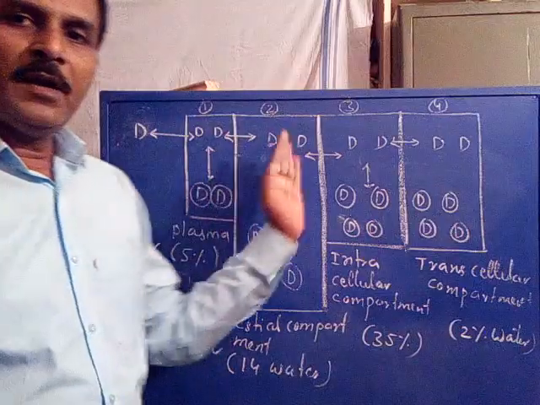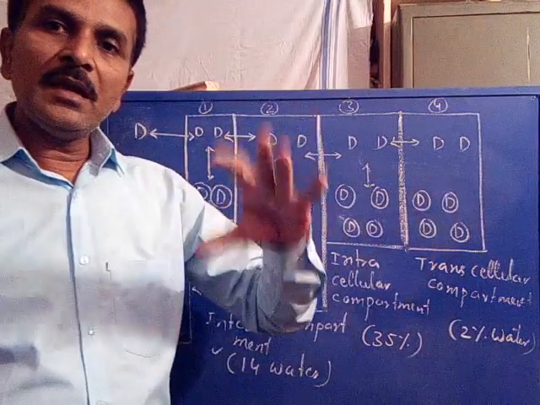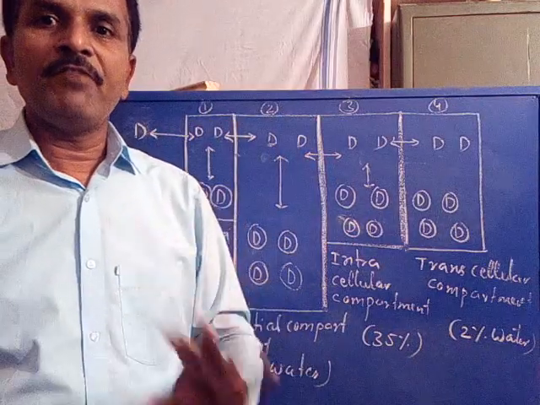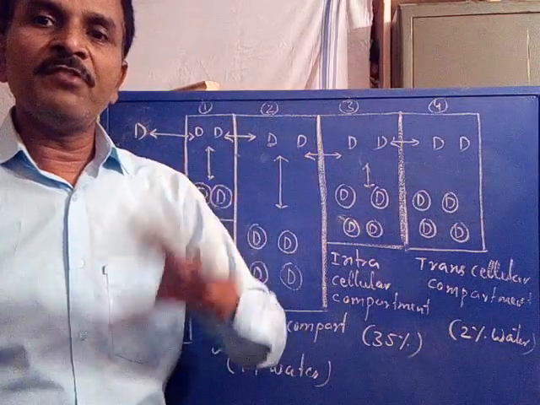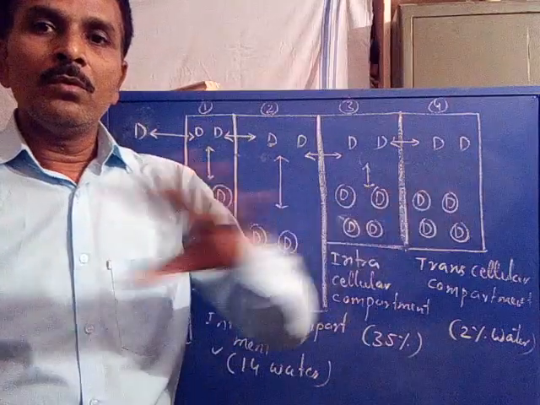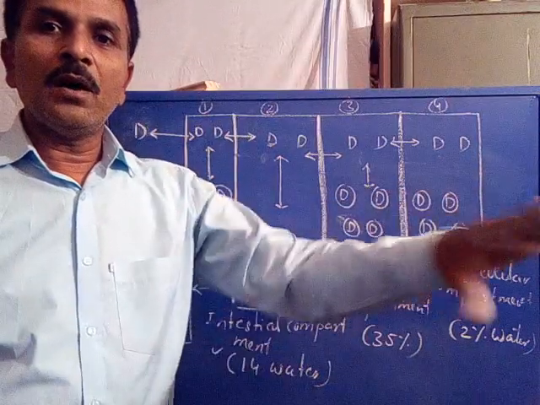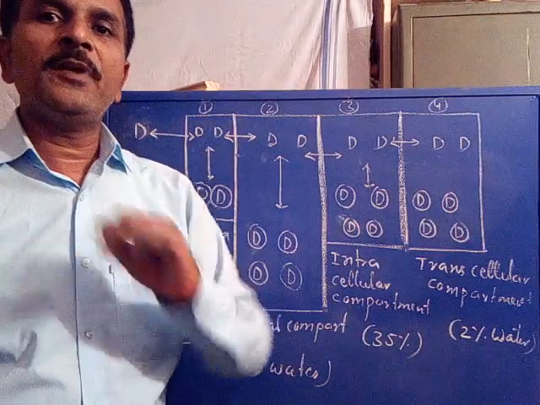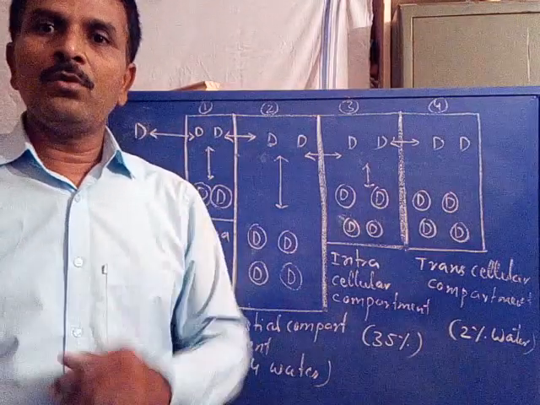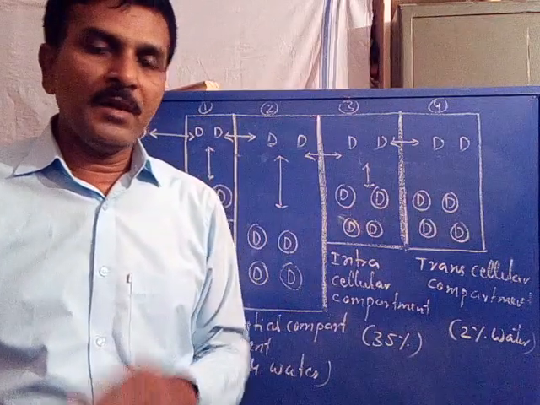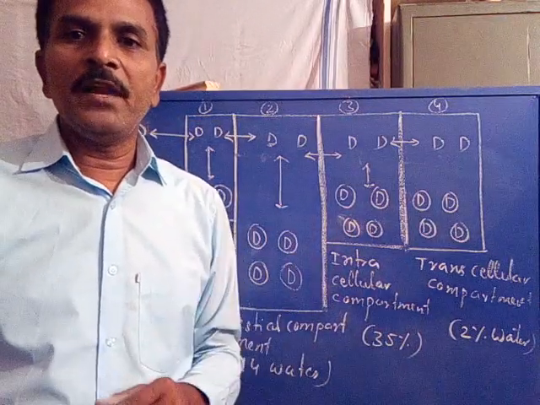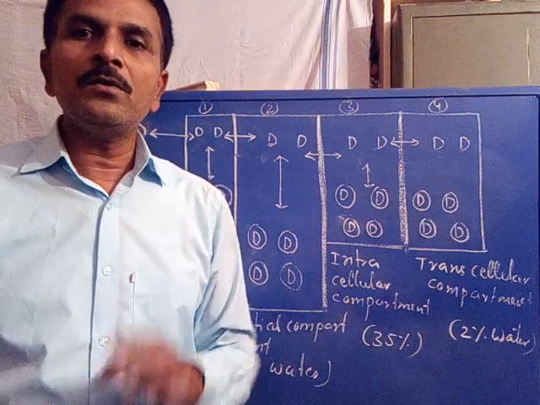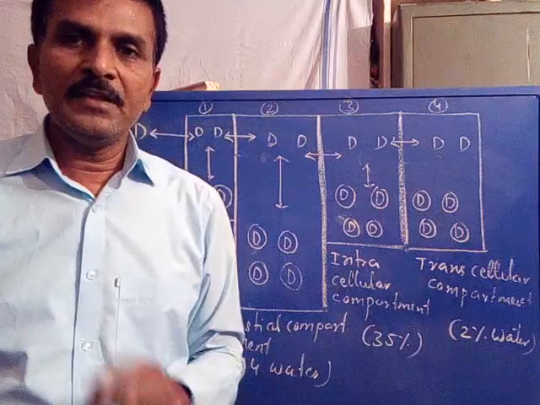So in each compartment, the drug exists in two forms, a bound form and a free form. Only the free form of the drug is capable of moving across the blood-brain barrier to all the compartments, and the bound form of the drug is confined to its respective compartment. It is unable to move from one compartment to another. It is never permitted by the blood-brain barrier, that is, the semi-permeable membrane. So it is confined only to its respective compartment. Is it clear? Next.